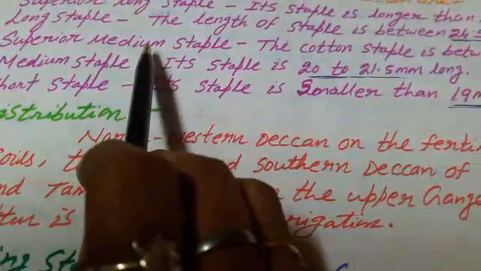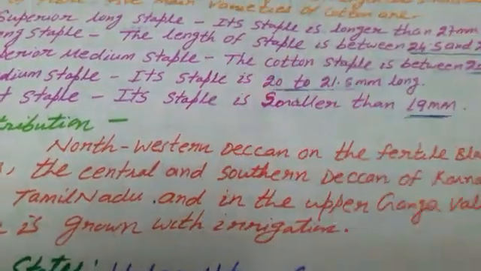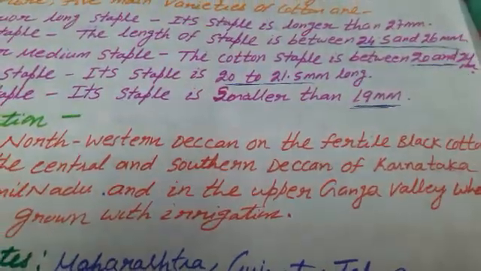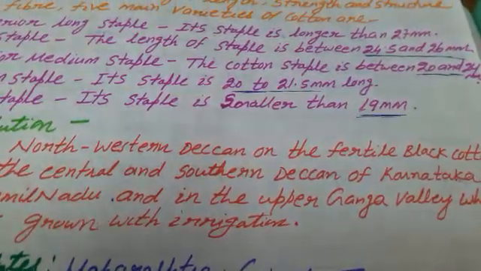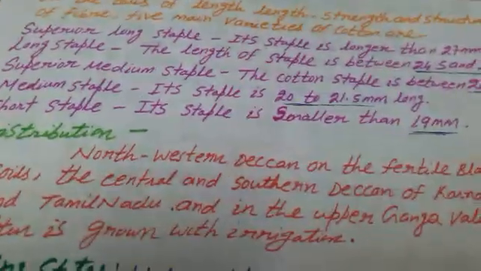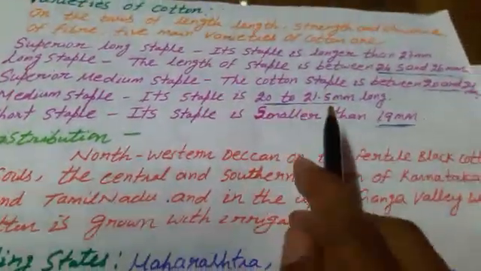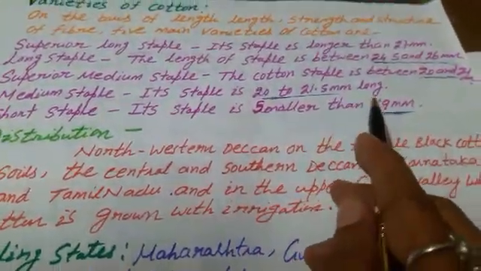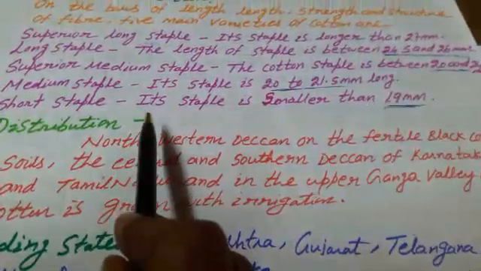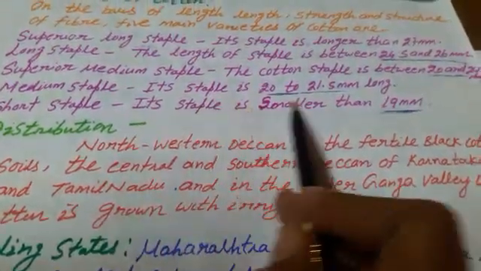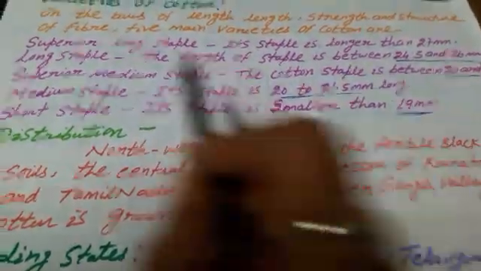The next one, superior medium staple cotton. The cotton staple is between 20 and 24 millimeter. Then medium staple cotton, its staple is 20 to 21.5 millimeter long. Short staple cotton, its staple length is smaller than 19 millimeter.